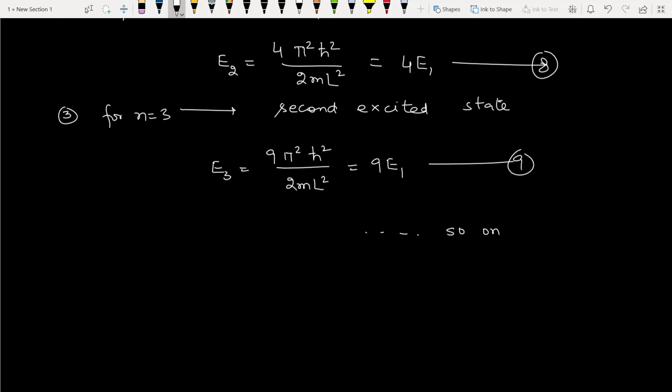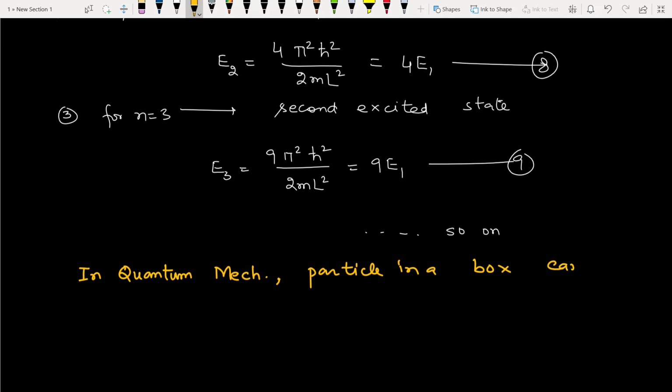So what is the finding? The finding is, in classical mechanics we have said that the particle can have any value of energy, but in quantum mechanics, this is the conclusion. The particle in a box cannot have any arbitrary value of energy.